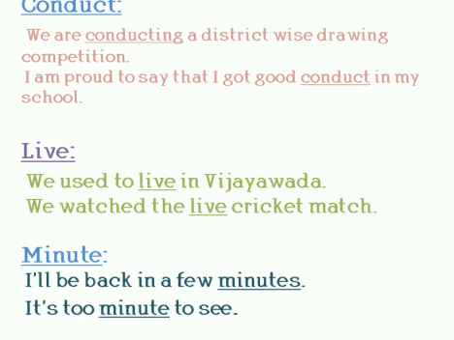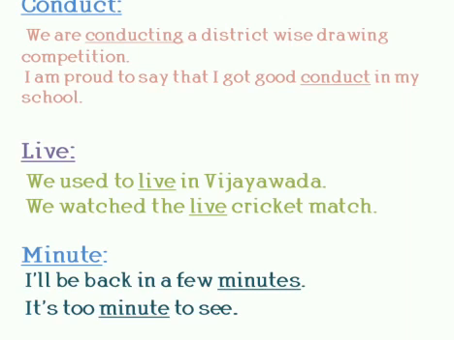In the second sentence, though the spelling is the same, the pronunciation is different: in the first sentence conduct, in the second sentence conduct. I am proud to say that I got good conduct in my school. Here conduct is behavior. It shows the behavior and performance of a person. Okay, that is it.